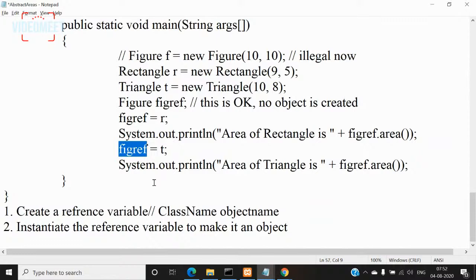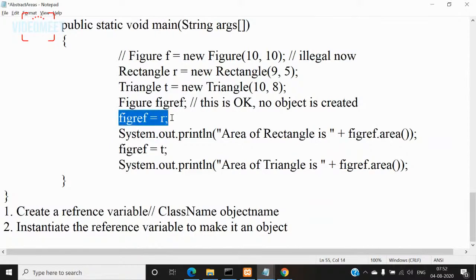This is permitted. When you use abstract classes, you can create a reference variable, assign that reference variable an object of its subclass, and use this reference variable as an object of the subclass to invoke the methods of the subclass. So that is what I am doing. I am using this figure reference variable as an object of rectangle and calling the area method of the rectangle class. Similarly, here I am calling the area method of the triangle class. But before doing that, you need to assign that reference variable the object of that subclass. So I have done that in both cases.